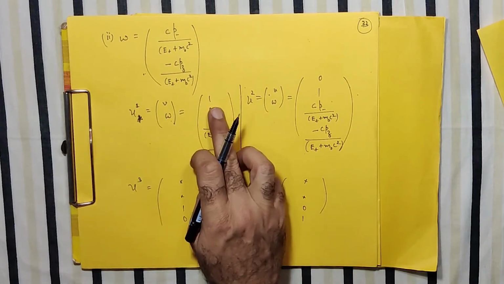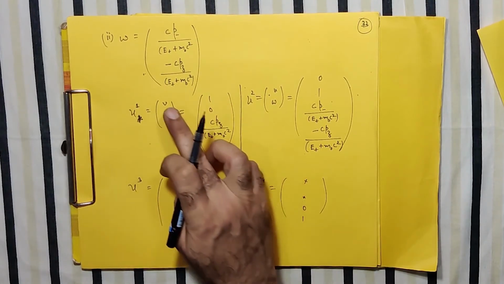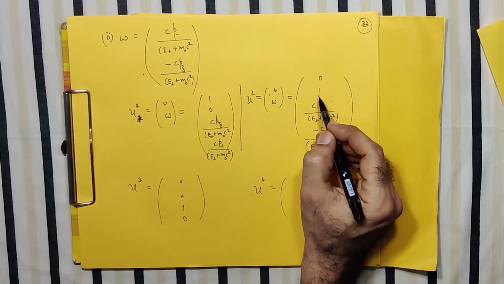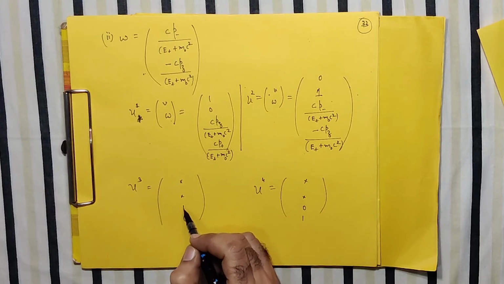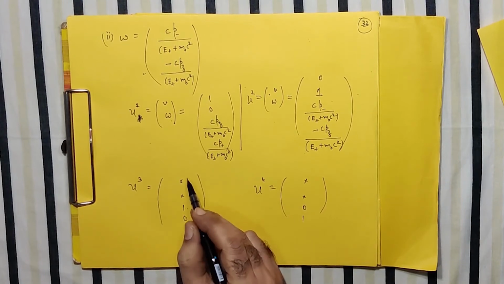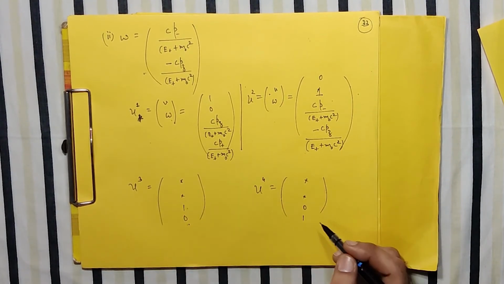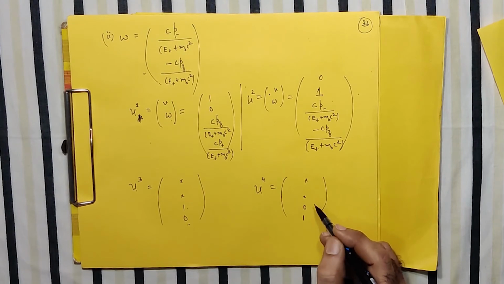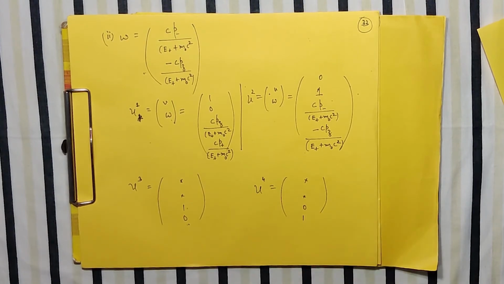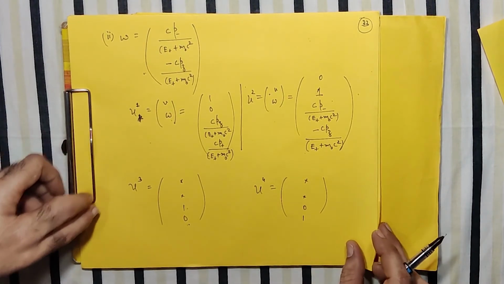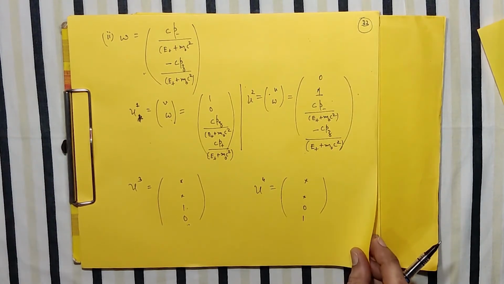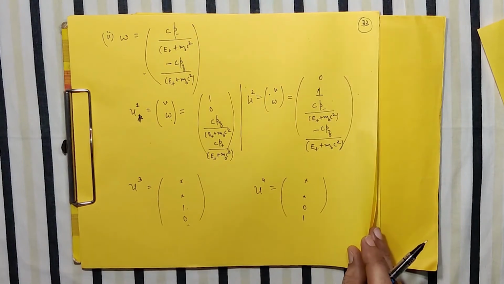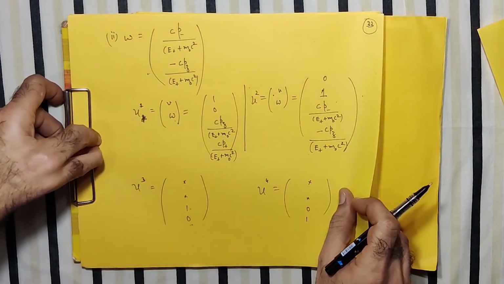When v is (1, 0), accordingly w. When v is (0, 1), accordingly you have 2 values for w. If w is (1, 0), accordingly you have 2 choices for v. If you have w as (0, 1), accordingly you have the choices for this. So basically what we get is the 4 solutions of the Dirac wave function.